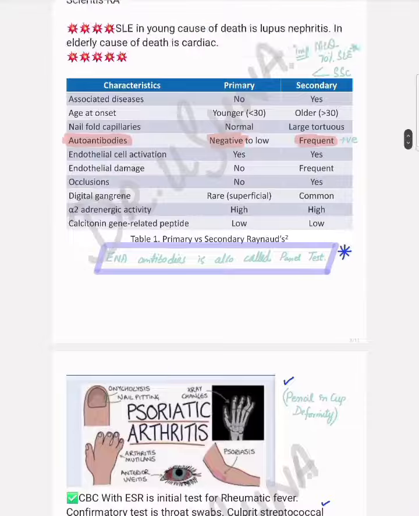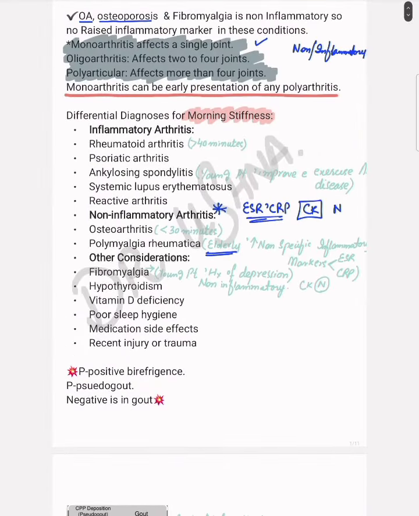So this is all about rheumatology. Most of the important topics are covered in this presentation.